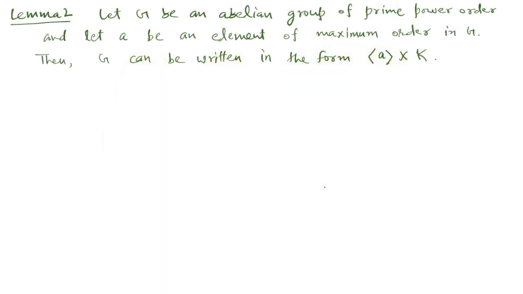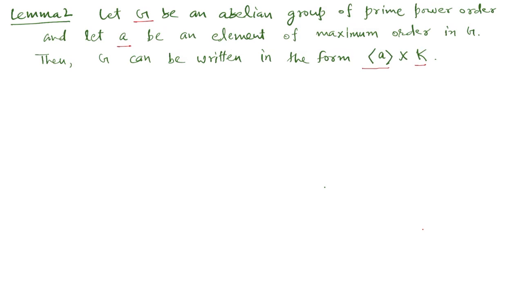In this video, we shall prove the second lemma. We observed in the last remark that we can now concentrate our attention on finite abelian groups of prime power order. So let G be an abelian group of prime power order, and suppose A is an element in G whose order is maximum. Then this lemma says that we can write G in the form a direct product of the cyclic group generated by A with some other subgroup K.